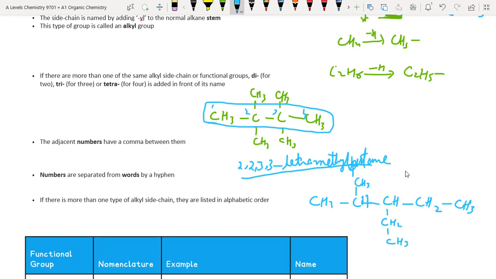Now think about it. What will happen to the name of this hydrocarbon? First of all, we have to select the longest chain. Is there any other possibility for the longest chain? No.